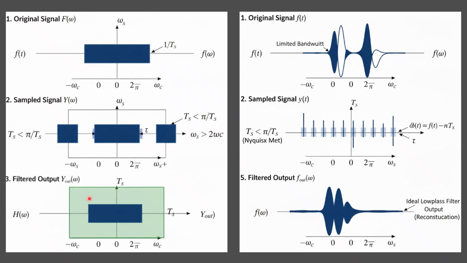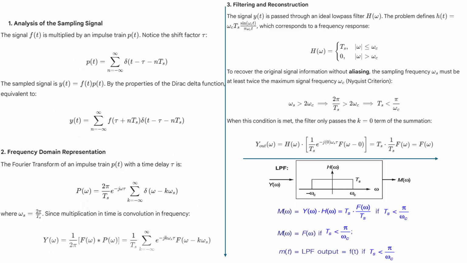Then at the end, the last step is to pass the sampled output through the low pass filter. In this question, the low pass filter is already given, that is, the sinc function. Your low pass filter has the cutoff frequency omega c. So just pass it and get the output. So these are the three steps that we are going to follow. Let's see how to solve.